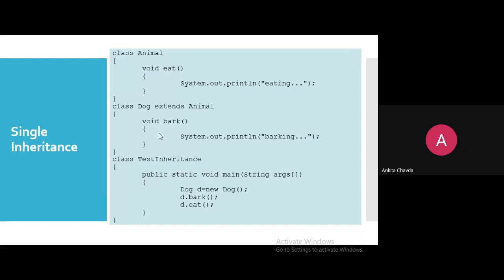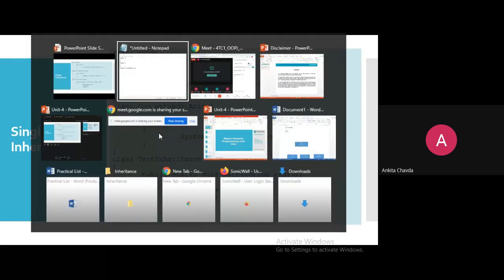So we are writing void bark. Okay, and some of the statements. Now we are creating another class which is having public static void main. I'm creating object of my latest subclass which is dog here. So I'll create the object of dog, and via that object I'll call that method. Simple. This is known as single inheritance. Now we'll see one example for the access. How you can access the things in inheritance.